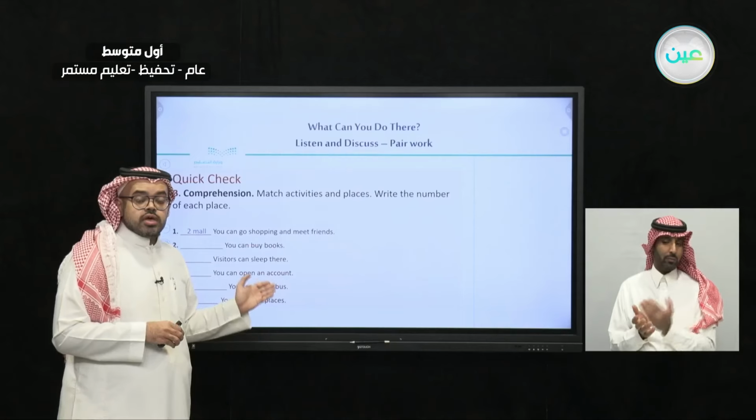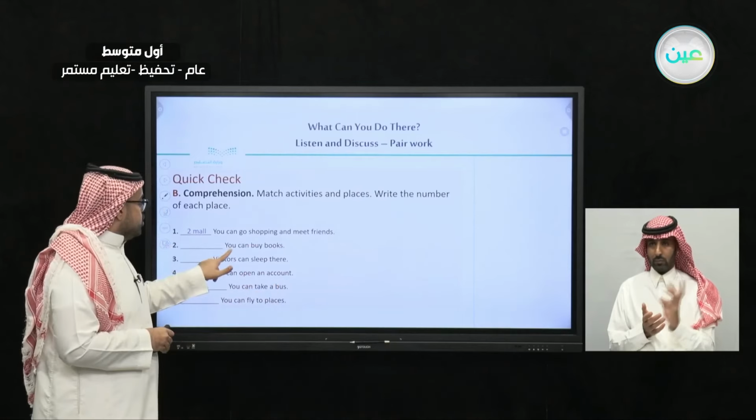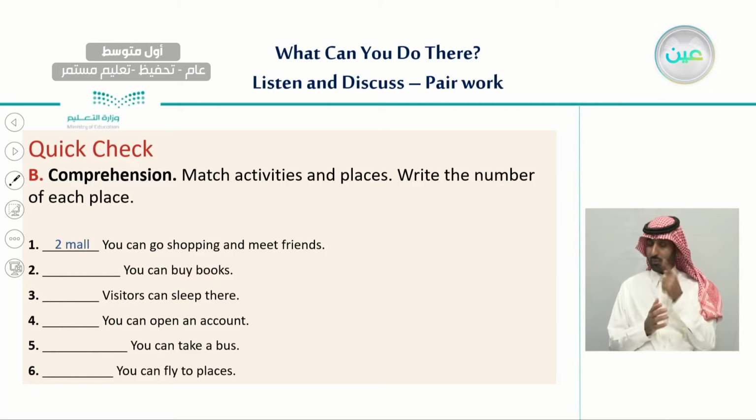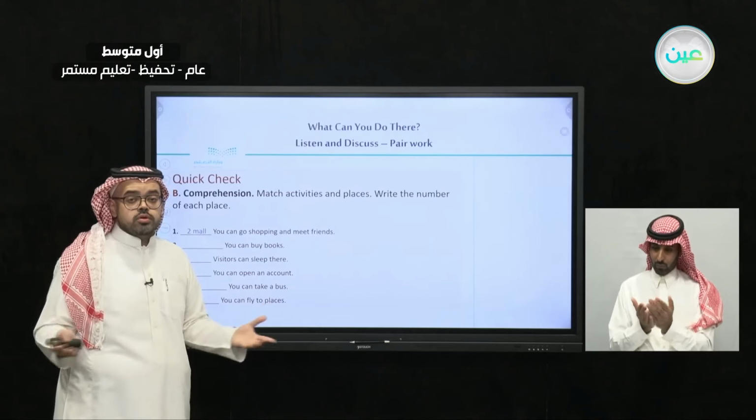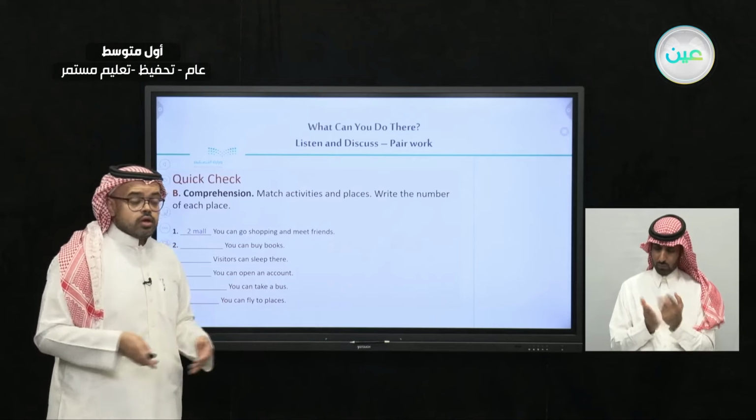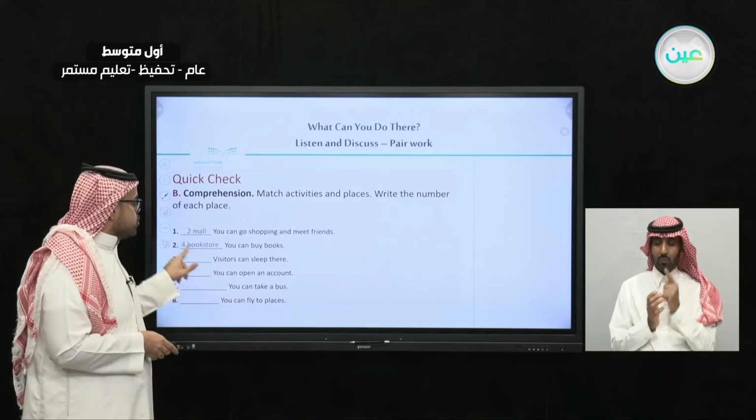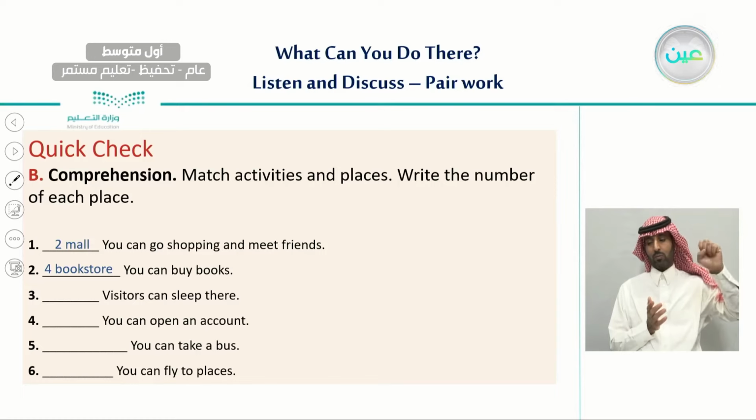Now let's read the other one. You can buy books. So what is the place that people can go and buy books? What do you think? Very good. It is a bookstore, which is picture number 4.